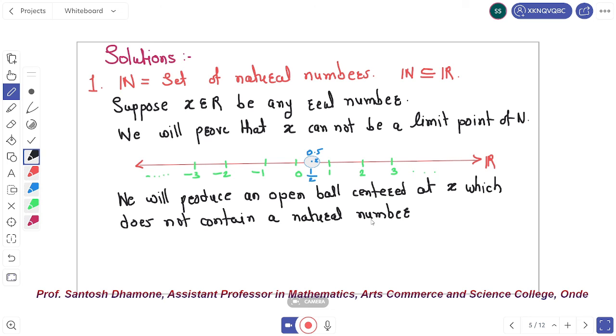Okay, we understand. If you do not understand, then I will try to explain it. So this is a real line.